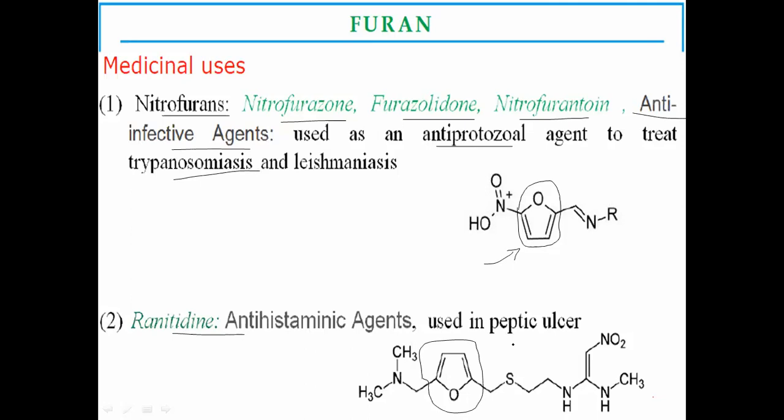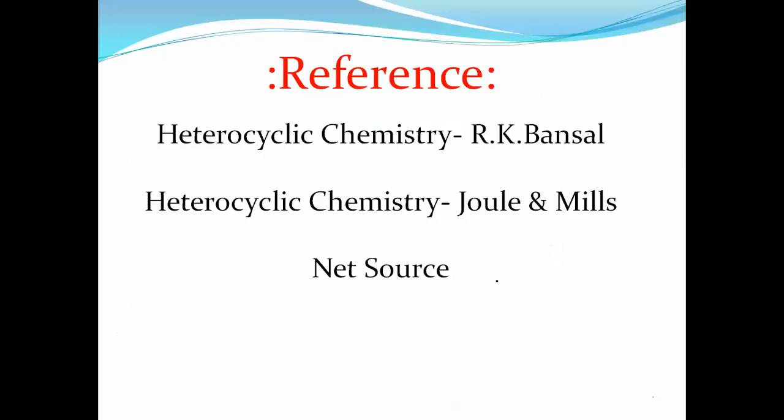It blocks the H2 histamine receptor, and due to that blocking, the release of hydrochloric acid, nearly 70% of HCl release in the stomach, is blocked with this ranitidine. These are some medicinal uses of furan-containing compounds. These are some references I used for the preparation of this furan topic.